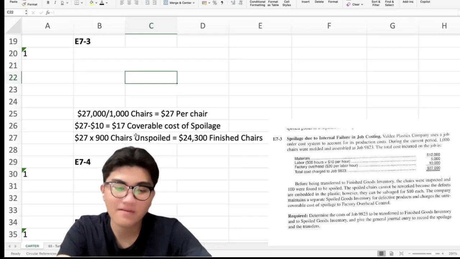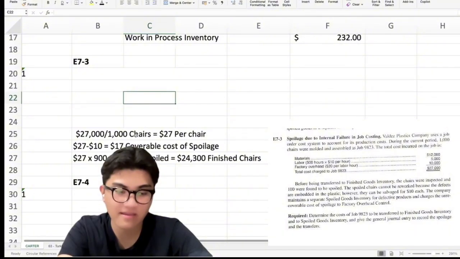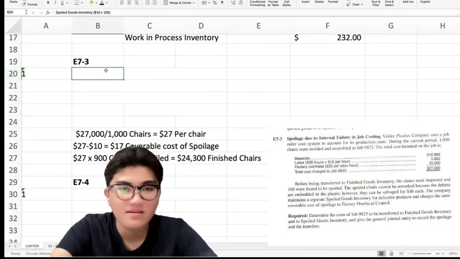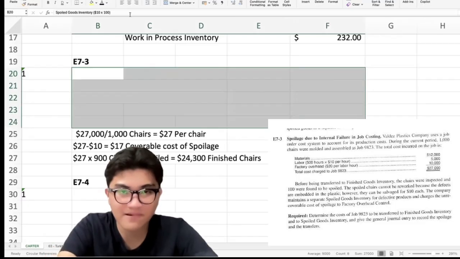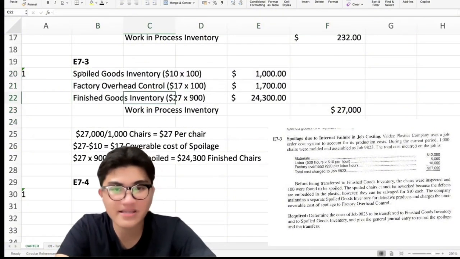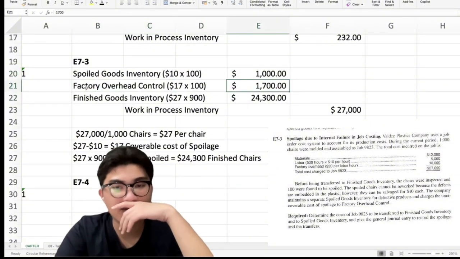This unrecoverable amount is charged to factory overhead control because it is spoilage due to internal failure. Okay? So our debit will be spoiled goods inventory, which is katong 1,000. The factory overhead control, na katong 1,700.